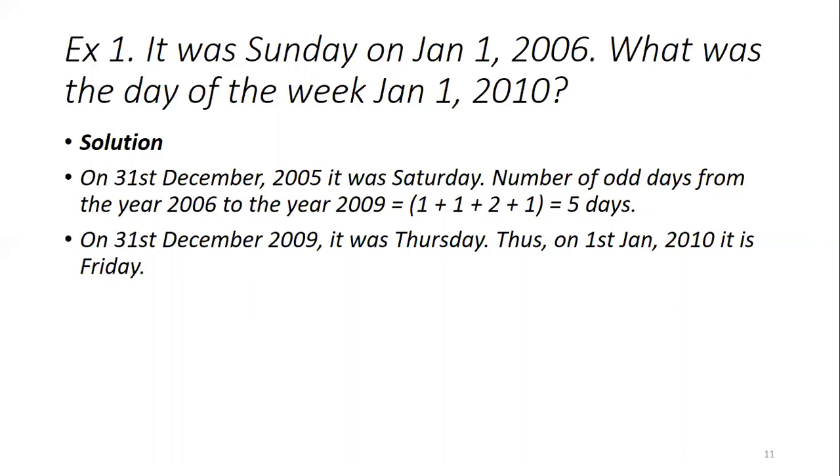So 31st December 2009 will be Thursday, and 1st Jan is Friday. Otherwise, no problem, from Sunday itself you can calculate: Sunday plus 1 Monday, Tuesday, Wednesday, Thursday, Friday. So Sunday plus 5 is Friday.